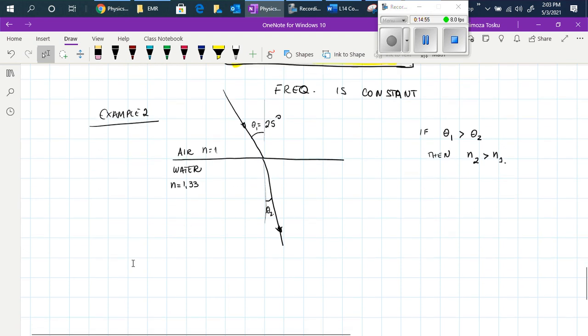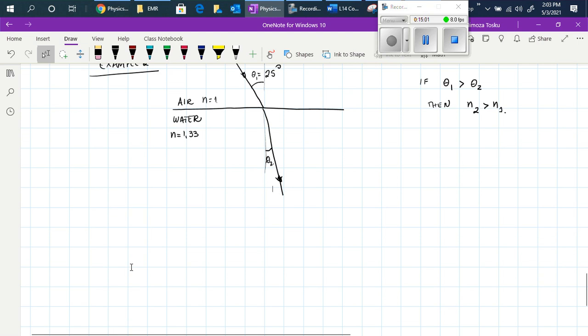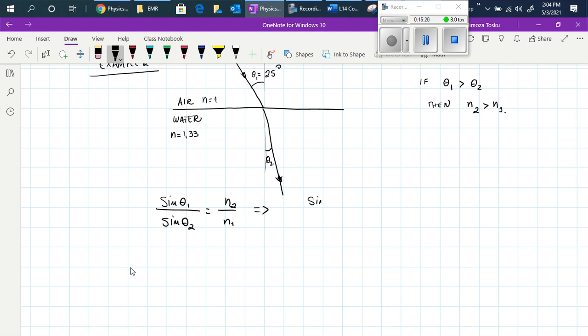Anyway, in this case, the angle of incidence is, let's say, 25 degrees, and we are looking for the angle of refraction. So the relationship that we will use is sine theta 1 over sine theta 2 is equal to N2 over N1. Now, sine 25 degrees over sine theta 2, which we will find, equals 1.33 over 1.